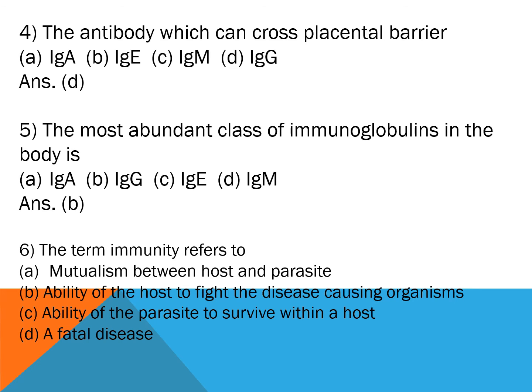Question number 6. The term immunity refers to option A, mutualism between host and parasite. Option B, ability of the host to fight the disease-causing organisms. Option C, ability of the parasite to survive within a host. And option D, a fatal disease. And the correct answer is option B. Immunity means ability of the host to fight the disease-causing organism.